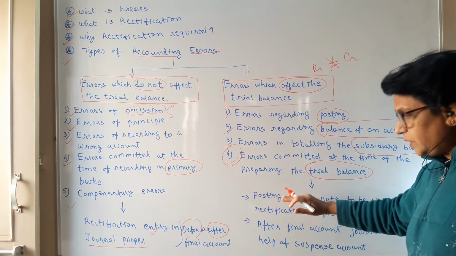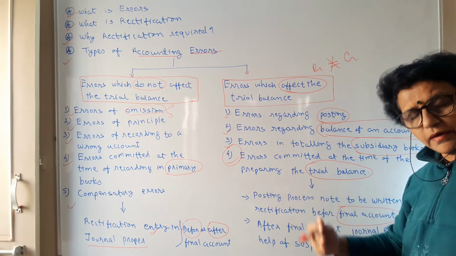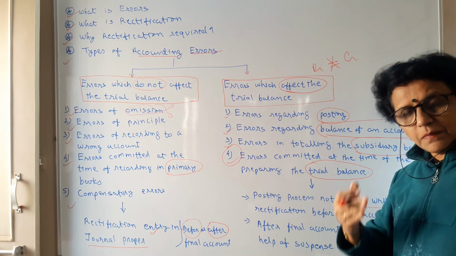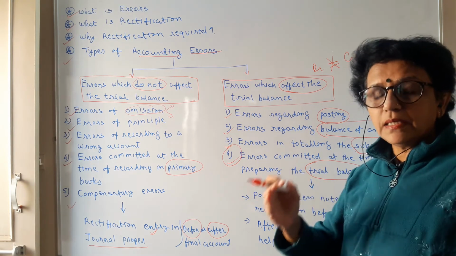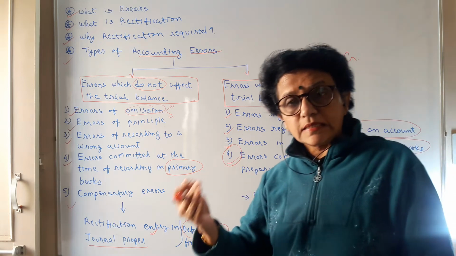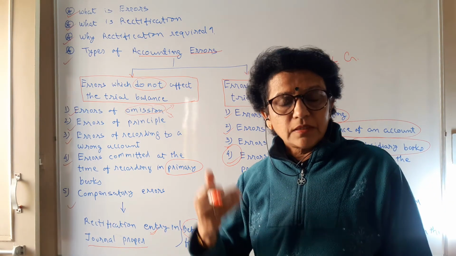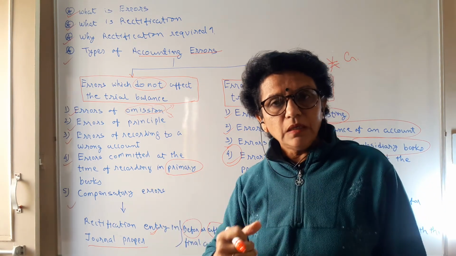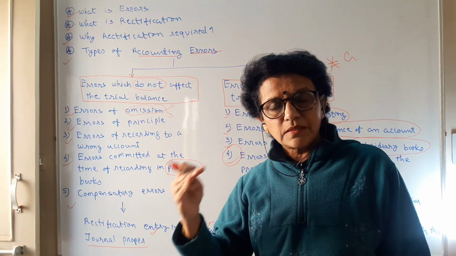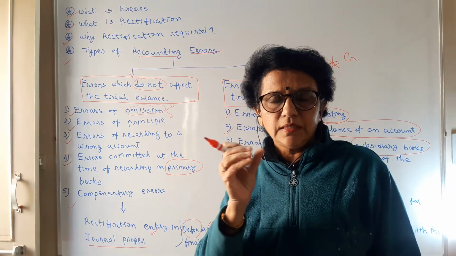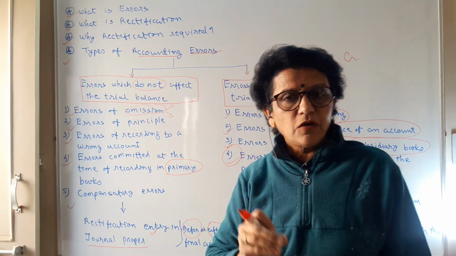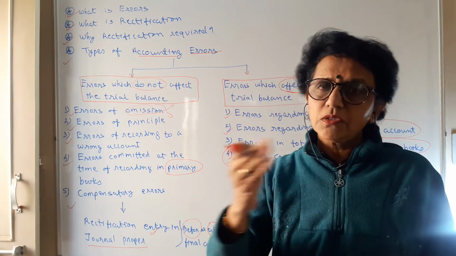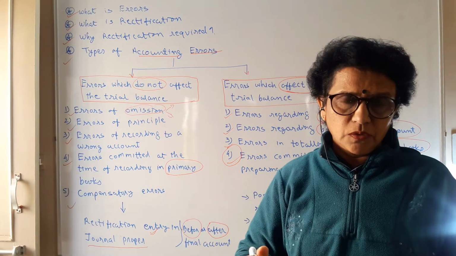Now, suppose your final accounts are already prepared. Your trial balance does not tally. You have used one temporary account known as a suspense account. In the chapter on trial balance, we have learned that when the trial balance does not tally, temporarily sometimes we may use a suspense account. A suspense account may have a debit balance also, may have a credit balance also.